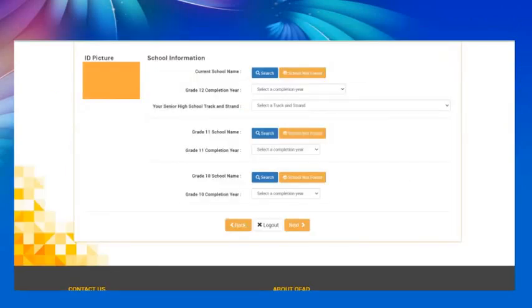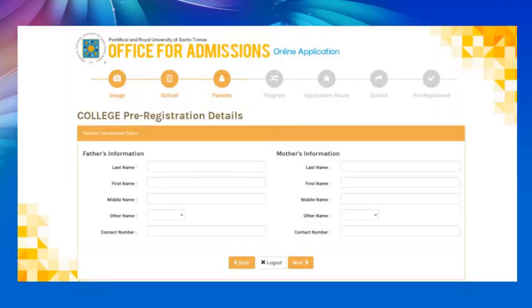This page asks for the school information. You'll have to search for your school. If you cannot find your school, you have to request UST for it to be added. You also need to put in your completion year. For grade 12, you also need to choose your track and strand. And then next, they will ask for your parents' information.